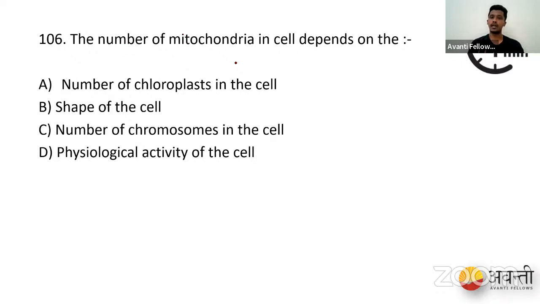So why do they require high amounts of energy? It is because of their physiological activities. If you take an example of a skeletal muscle, the skeletal muscle fibers require a tremendous amount of ATP to keep the muscle contraction going on, right?